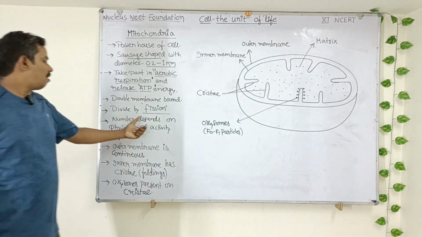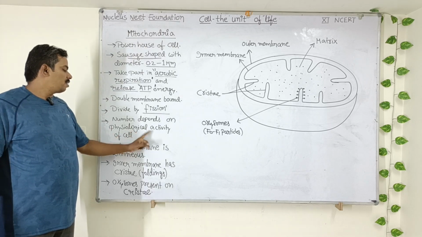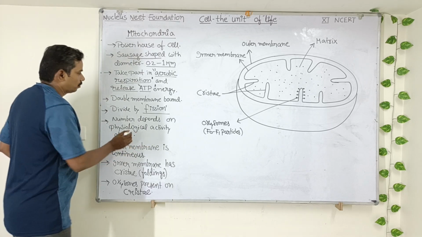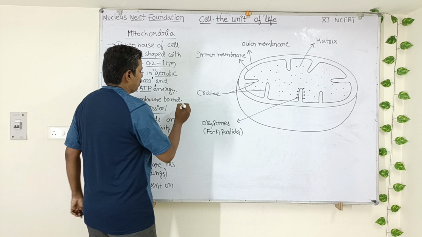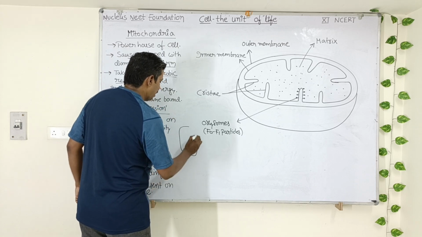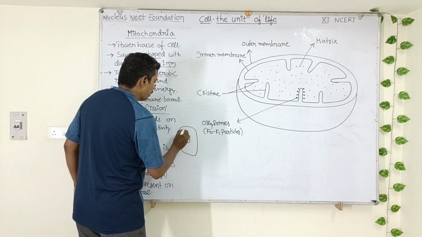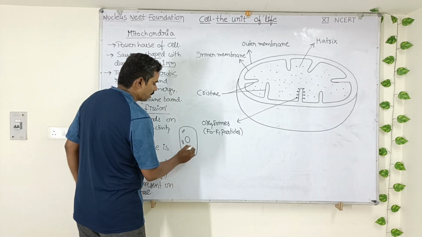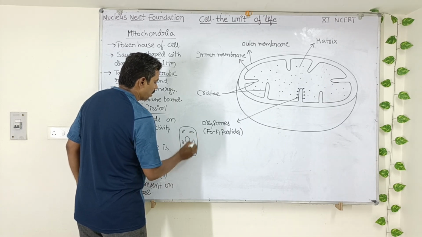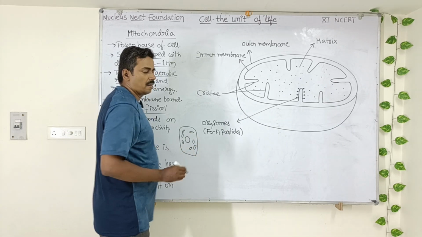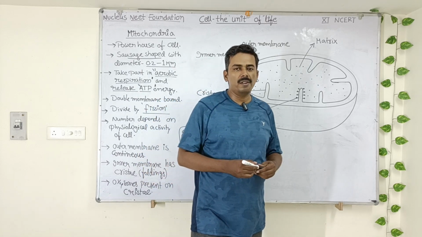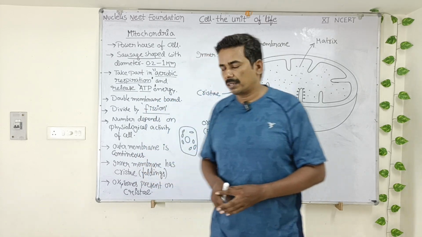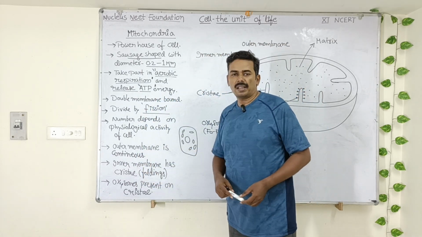Next, the number of mitochondria depends upon the physiological activity of the cell. Here, inside the cell, there may be 2 mitochondria, or there may be 4, or there may be many mitochondria. So the number of mitochondria in a eukaryotic cell depends on what? It depends upon the physiological activity.